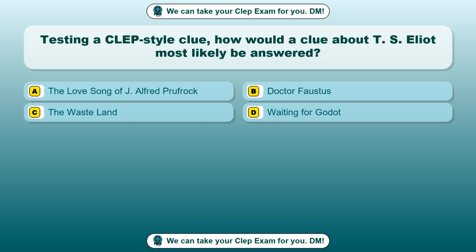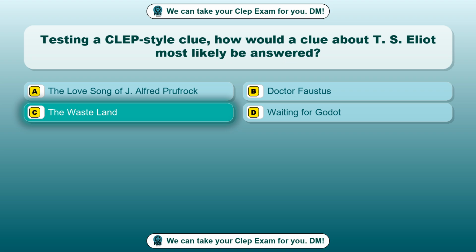Question 89. Testing a CLEP-style clue, how would a clue about T.S. Eliot most likely be answered? Option A. The Love Song of J. Alfred Prufrock. Option B. Dr. Faustus. Option C. The Wasteland. Option D. Waiting for Godot. The correct answer is option C, The Wasteland.